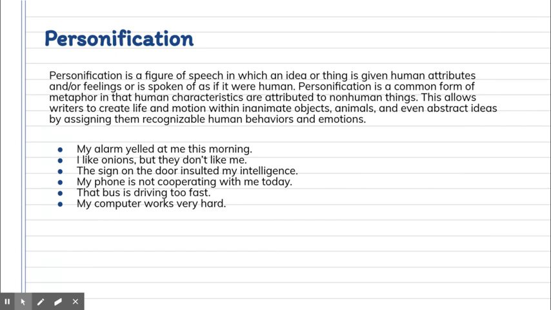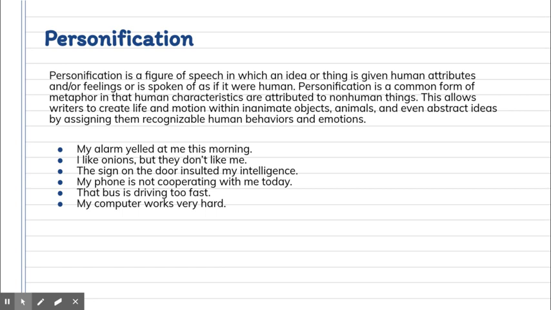Personification is a figure of speech in which an idea or thing is given human attributes and or feelings or is spoken of as if it were human. So an inanimate object is given human-like qualities. Personification is a common form of metaphor in that human characteristics are attributed to non-human things. This allows writers to create life and motion with inanimate objects, animals, and even abstract ideas by assigning them recognizable human behaviors and emotions.